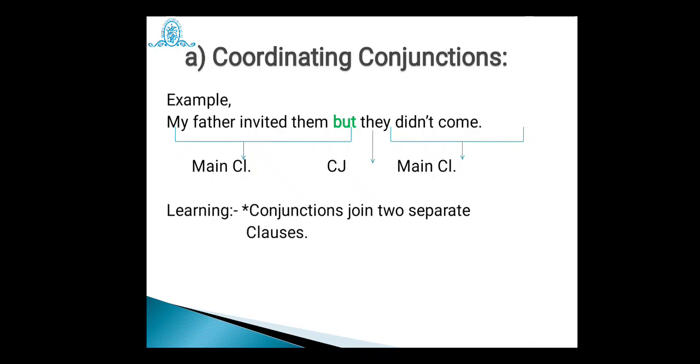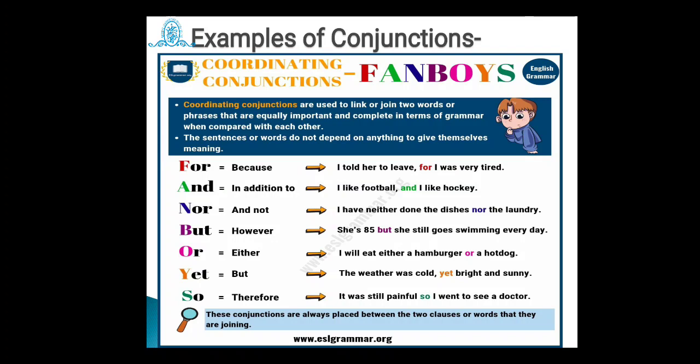Now we try to understand what is meant by a main clause. These are the clauses which can stand on their own. There is no dependency on another clause, and if we remove the coordinating conjunction and the other clause, even then the tone and the meaning of that sentence is not going to be disturbed. It can be fulfilled on its own. So, what is the learning of coordinating conjunctions? They connect the main clauses, which are also called independent clauses.